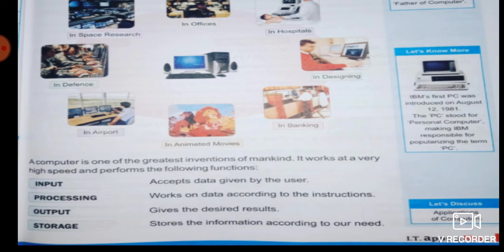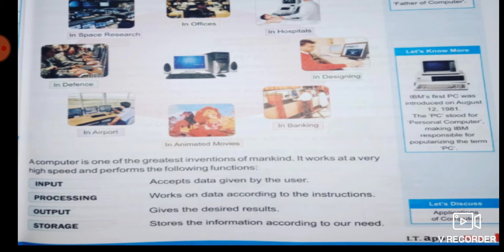works at a very high speed. It works very fast. It gives us accurate results always, and it never gets tired, है ना? It always gives us accurate results. So let's have a look at the functions of computer system. First function is input. Input accepts data given by the user. Users means the person who is using the computer system is called the user.